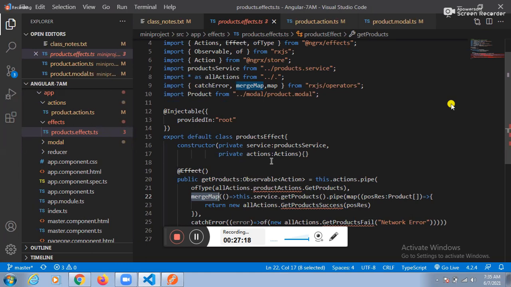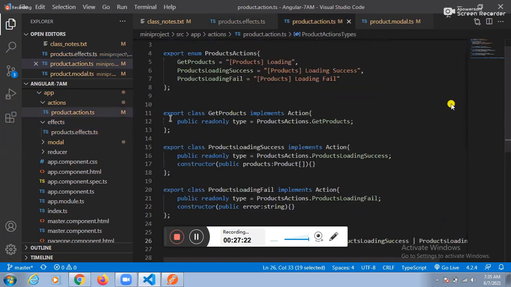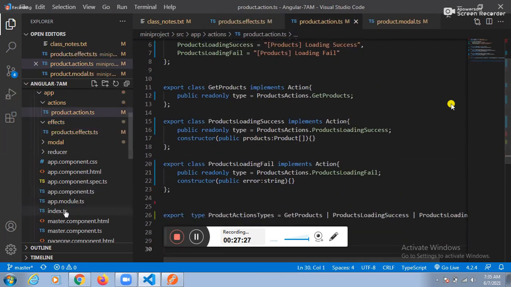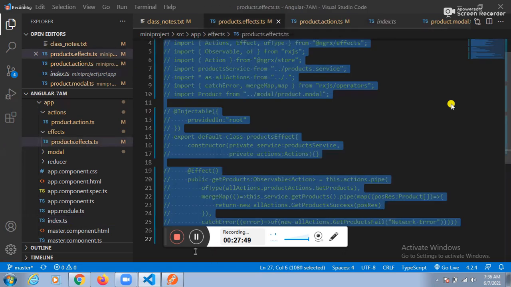Before going to that, guys, did you prepare the actions? Yes, sir. These actions we need to export now. In order to export, we need to take one file. Here itself, we need to take the index.ts file. Remember that point: all the actions are present in the index.ts file.